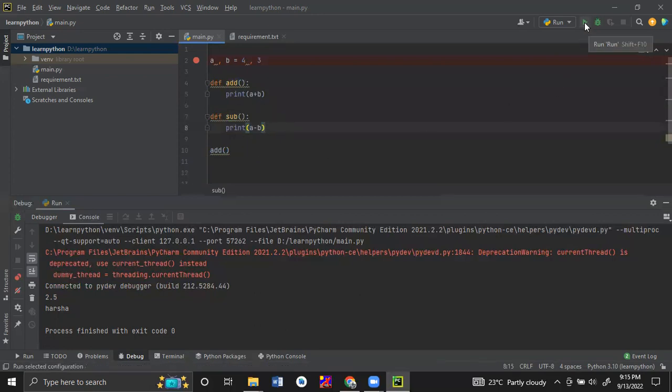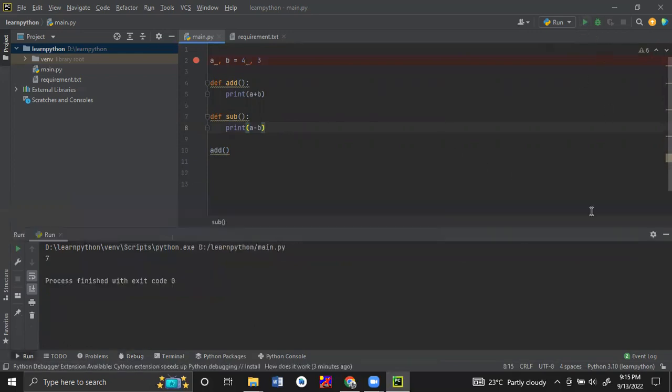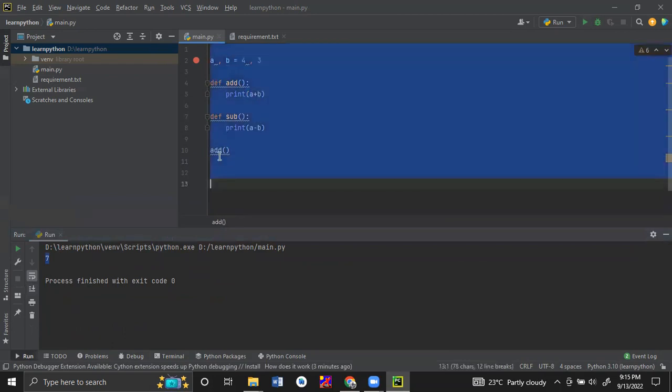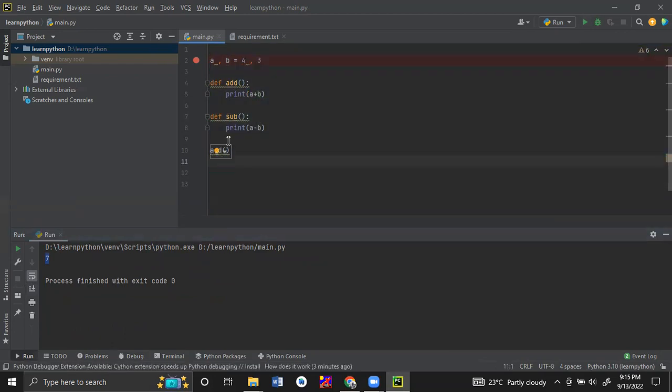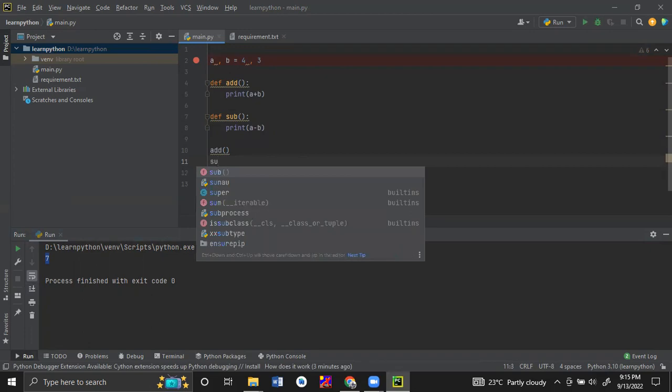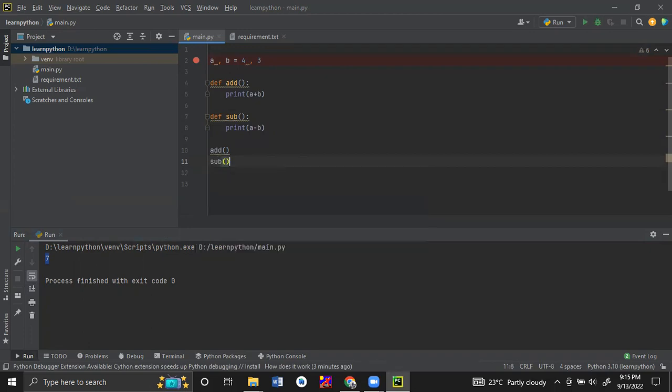Okay, now we will execute and check. So I just executed the code. My output is only 7. It means only the add method is called. Now if I want to do the subtraction also, what do I have to do? We have to call the subtract method.